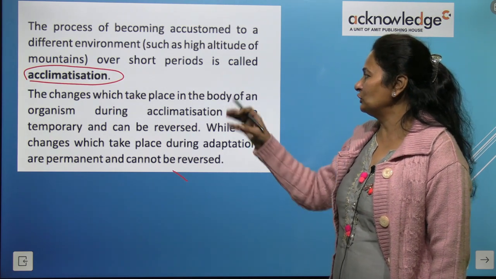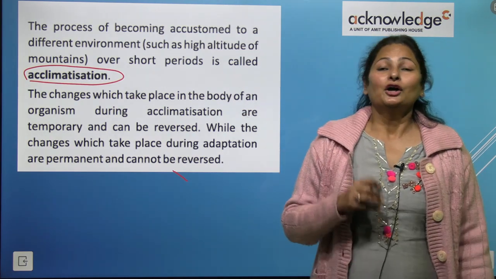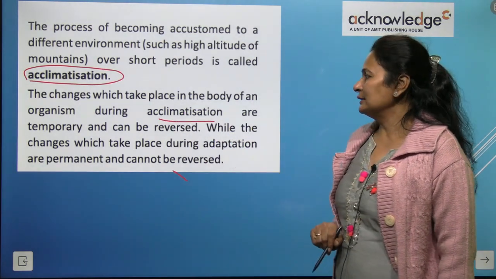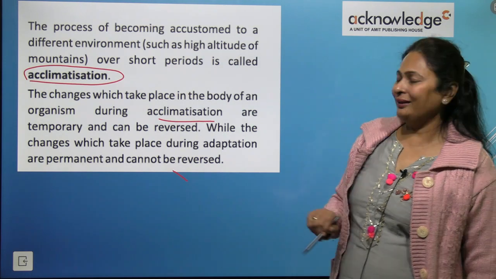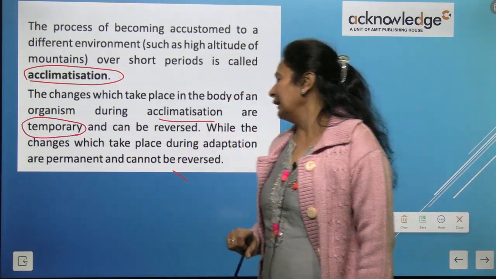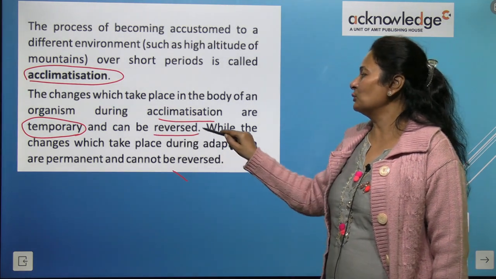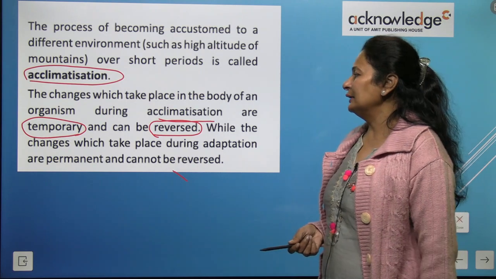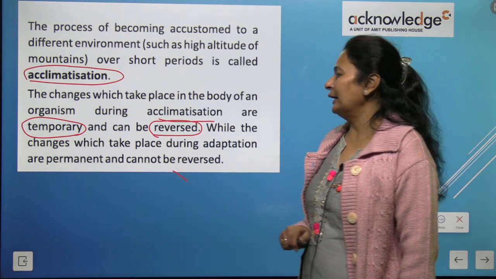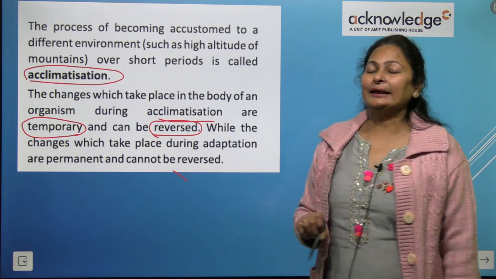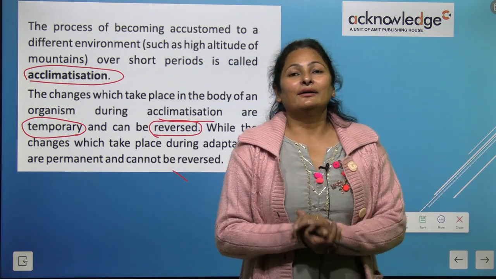The changes which take place in the body of an organism during acclimatization are temporary and can be reversed when they move to a different place, while the changes which take place during adaptation are permanent and cannot be reversed.